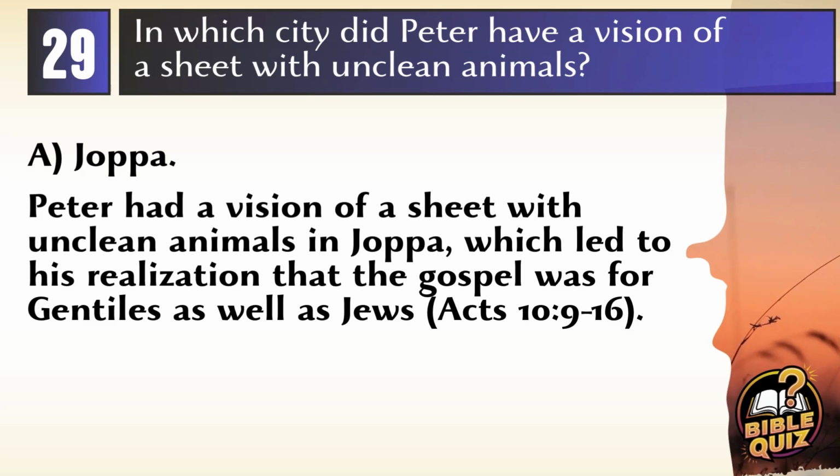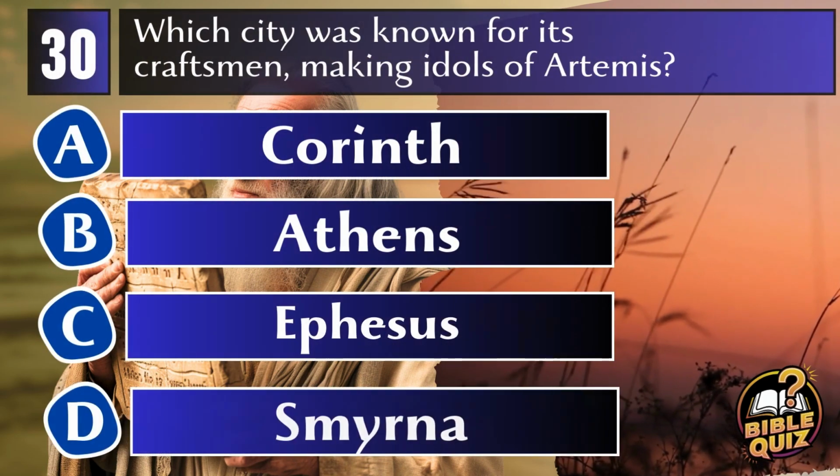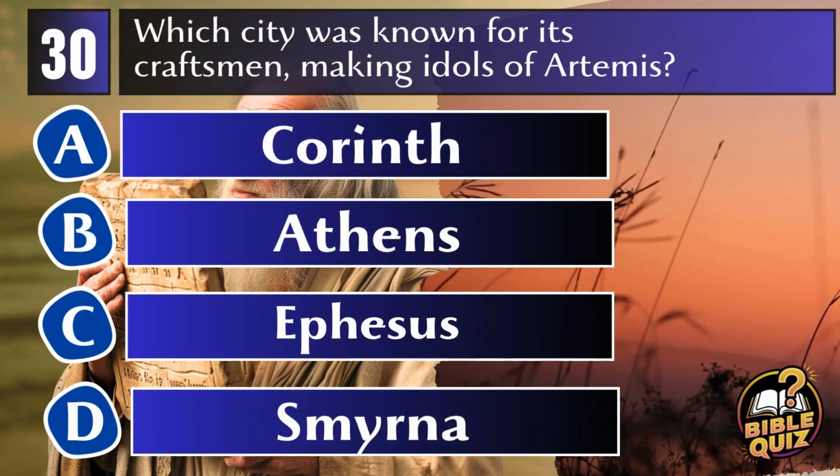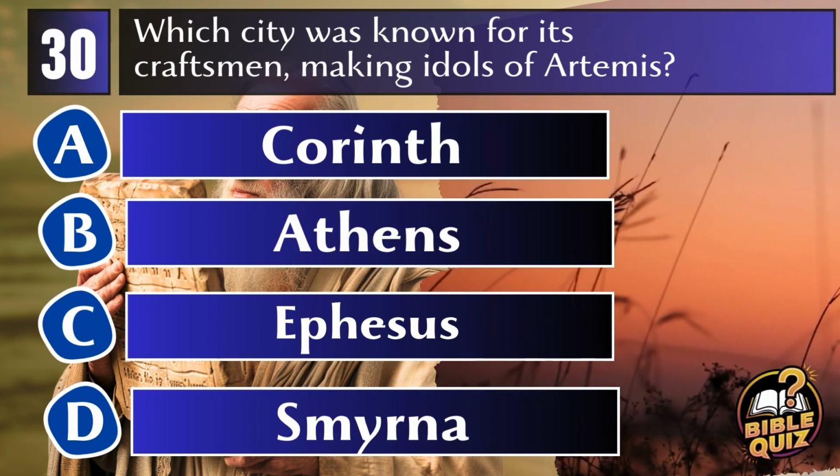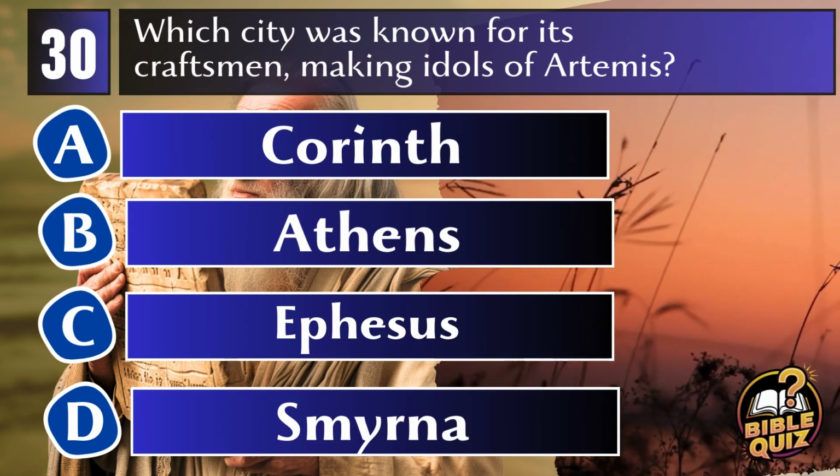Acts 10:9-16. Question 30. Which city was known for its craftsmen, making idols of Artemis? A. Corinth. B. Athens. C. Ephesus. D. Smyrna.